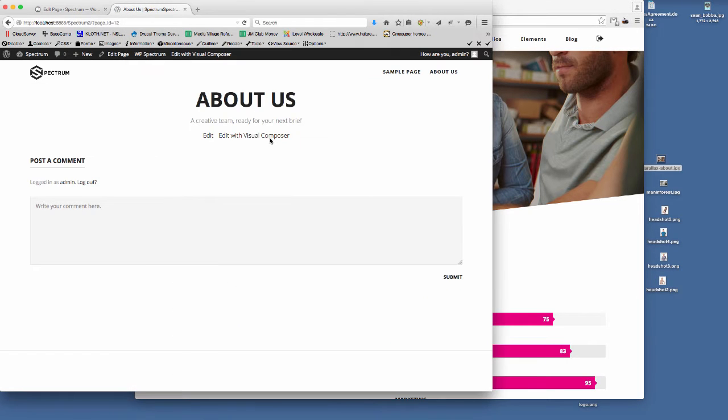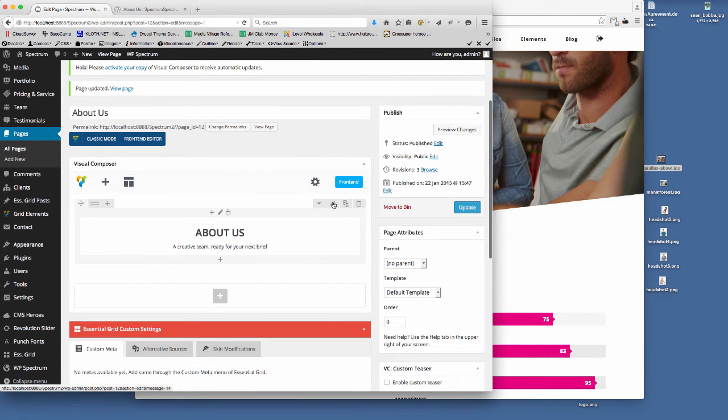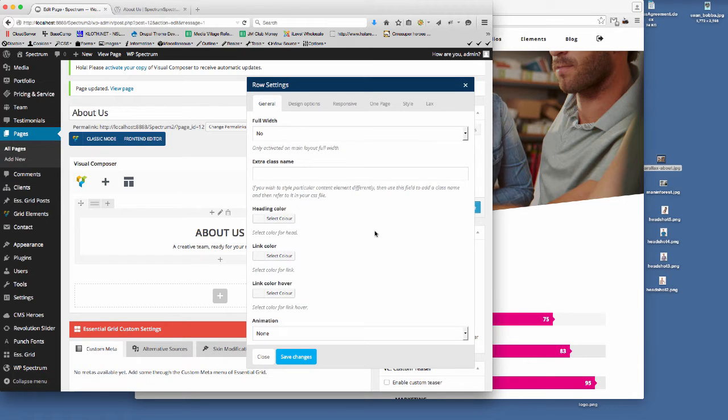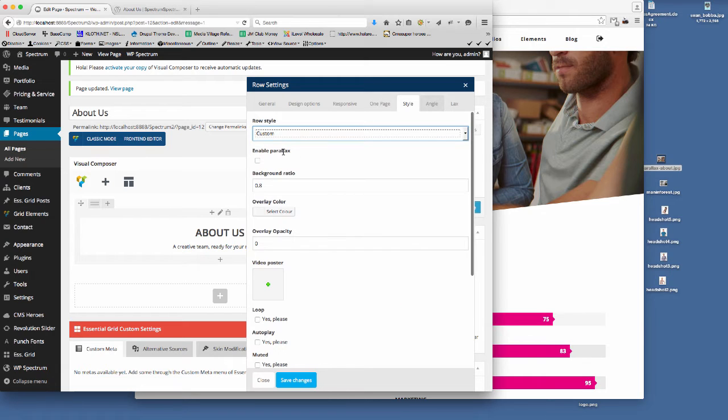So now I need to start adding the background image and start padding this out. If I go into the Visual Composer row and edit the settings for that row, these are the settings for the individual row. The first thing that I want to do is go to the Style tab, and I want to change this row style to Custom so that I can add a background image to the row.